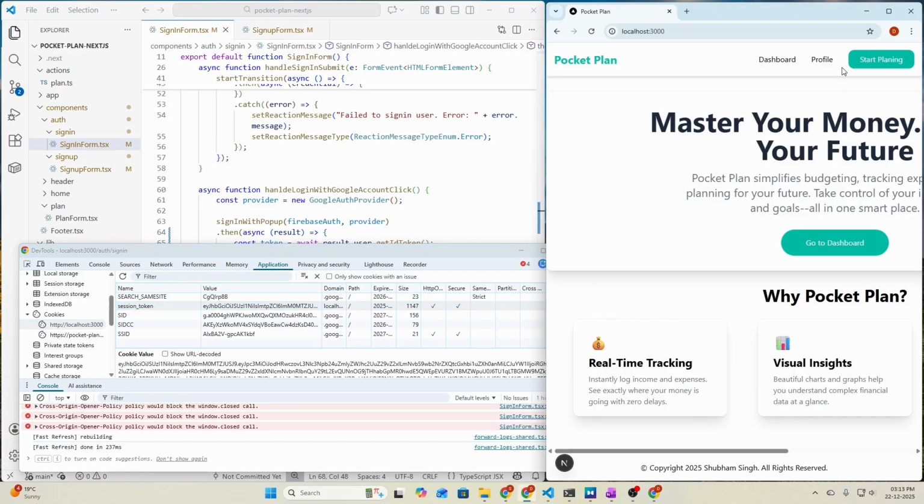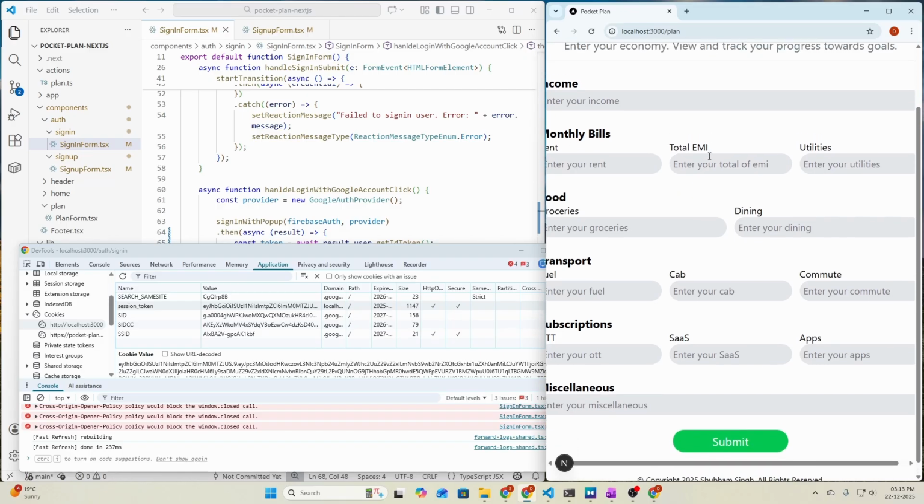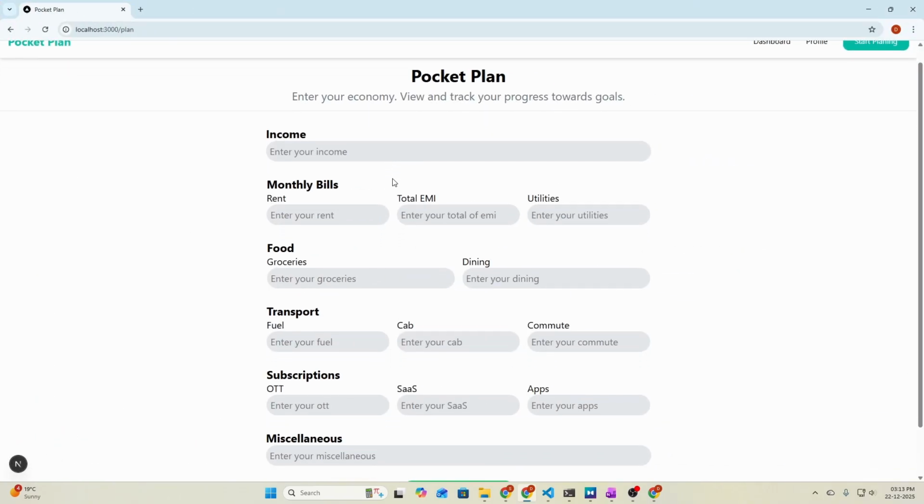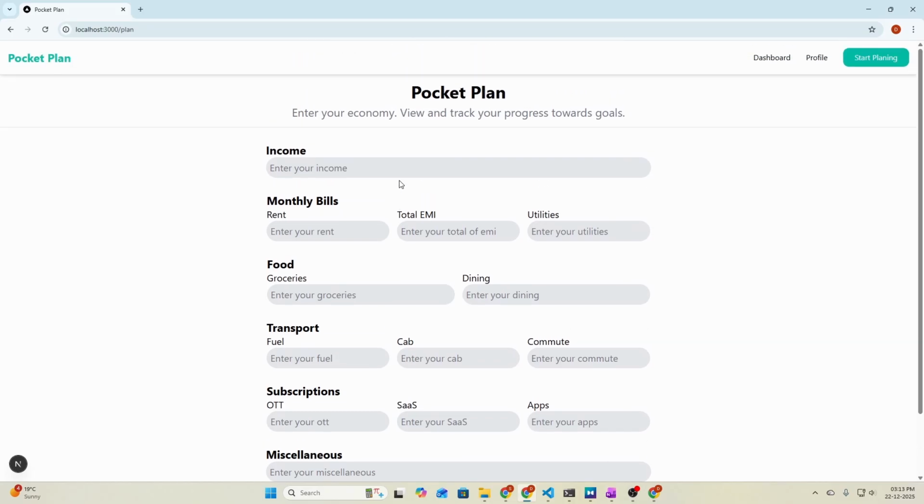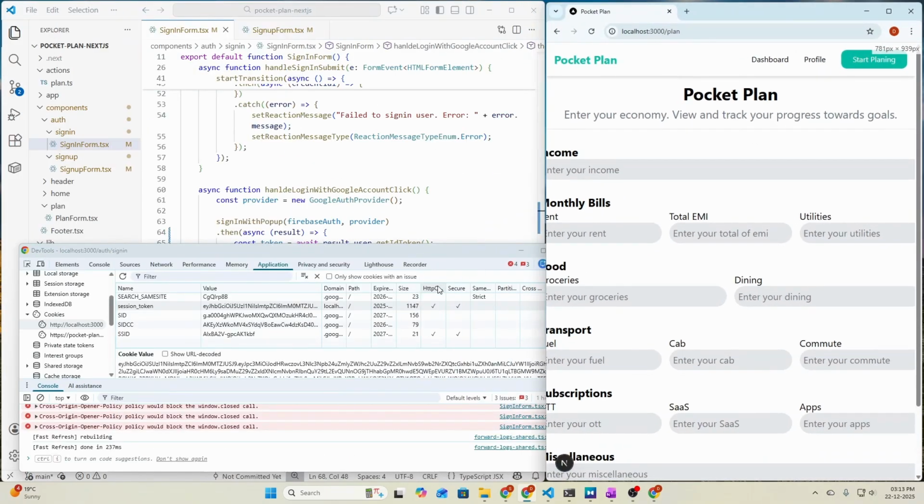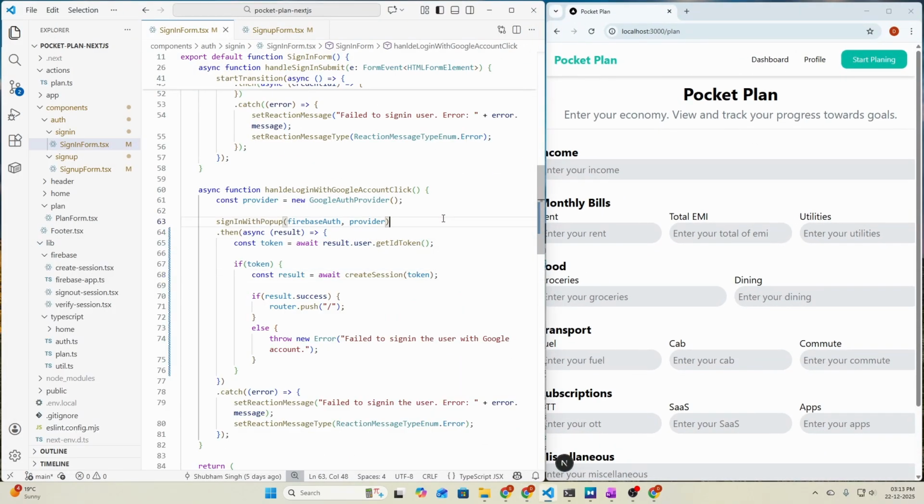And if we go to start planning page, that is the plan page, we should be able to access the page. Okay, we are able to access the page. That means the sign in with Google account button is successful. Let's also check by clicking on the profile button and we are logged in currently, that is signed in. So this is successful. We don't need to change much here. This was the only missing piece that we had forgotten to add. So let's now work on the dashboard page.